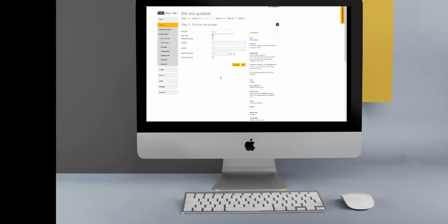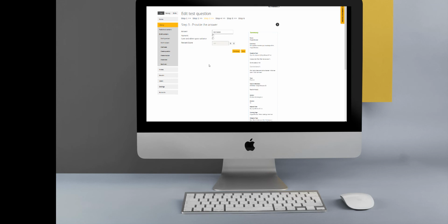So if I show you what that looks like in practice, over here we can see this specific question has a numerical answer. We have the option to indicate that. We have the option to allow variance if we feel that it is appropriate and indicate a lower and upper variance level. And then we can also say what is the percentage score that we want to apply. As I said, we can offer them a precision hint because in this case it is a numerical answer, or if you prefer not to, just have that option unticked.